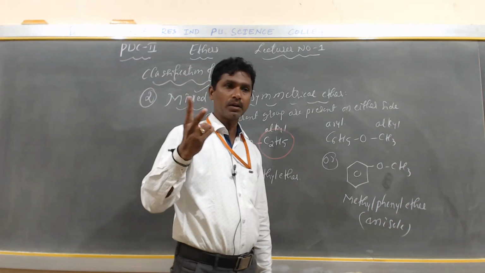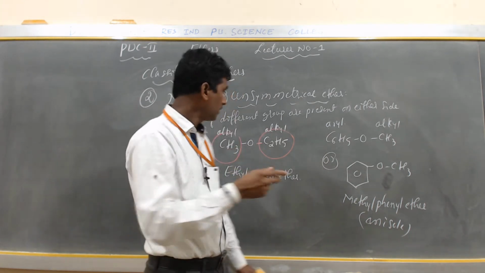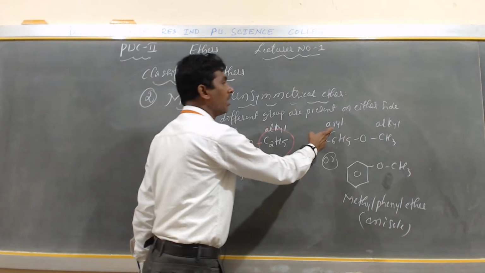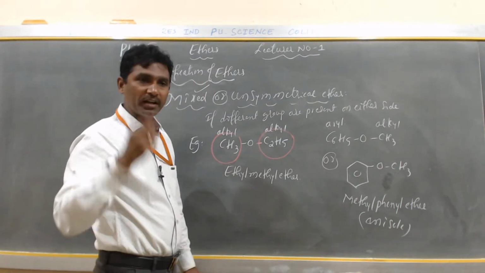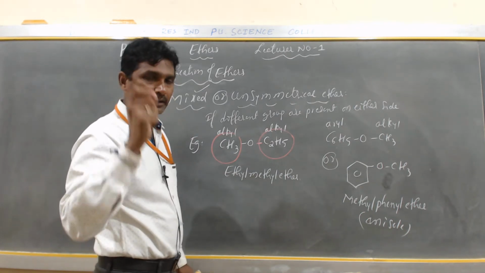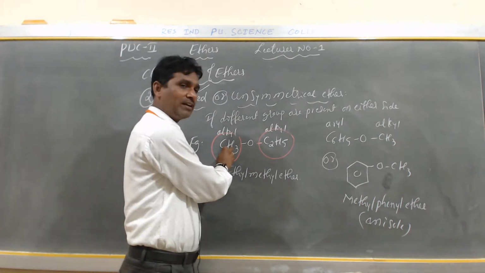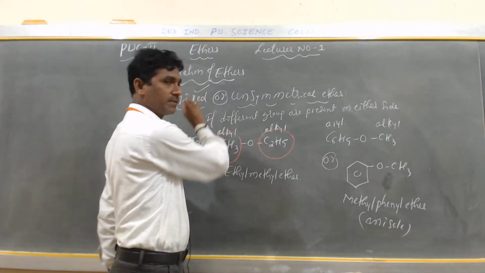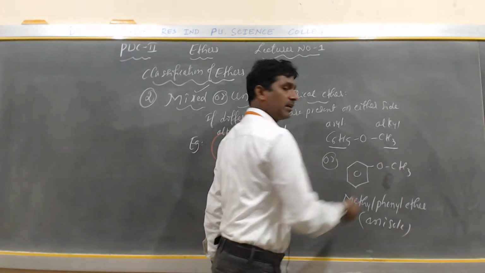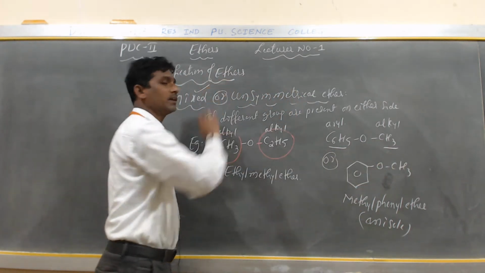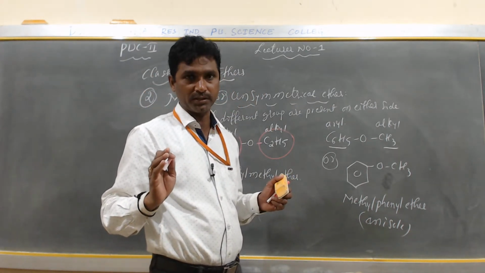In a simple ether, the alkyl or aryl groups are the same. In a mixed ether, the alkyl groups or aryl and alkyl groups are different. So this is called mixed ether, or it is also called unsymmetrical ether. CH3 is different, C2H5 is different. C6H5 is different, CH3 is different. So it is mixed or unsymmetrical ether, my dear students.